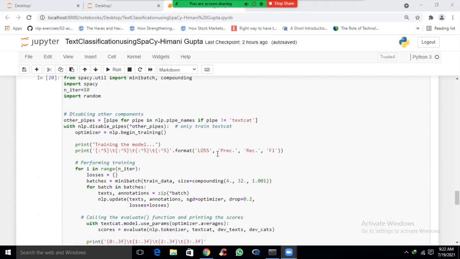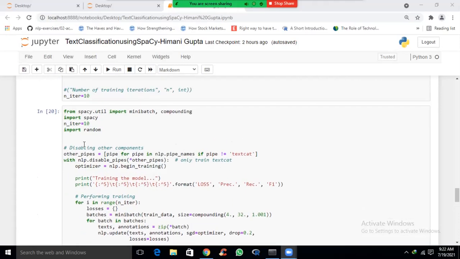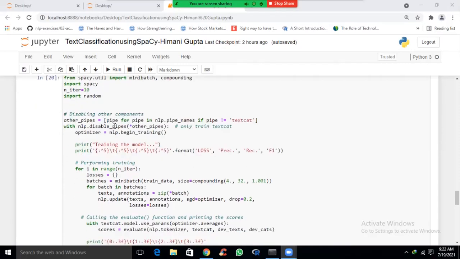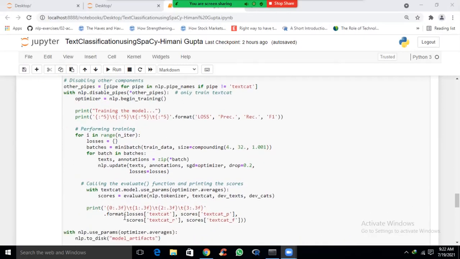Now the main coding is starting from here. Here we have used the minibatch and compounding modules of spaCy. Now from spacy.util we are importing minibatch and compounding. Then we have set our number of iterations to 10. Now what we need to do in order to train a model, we need to specify the iterations. Now we can specify any value. We have taken 10 here. Now this is the coding for training.